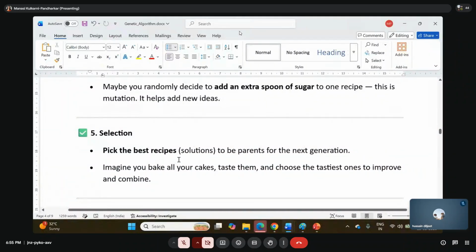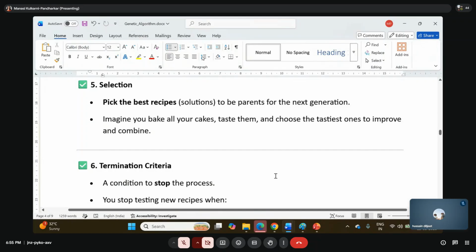Then comes the selection. Pick the best recipe, the best solution, to be the parents for the next generation. So imagine you bake all the cakes, test them, and choose the tastiest ones to improve and combine. You combine all the tastiest ones and come up with a new recipe. Can I say this is selection?